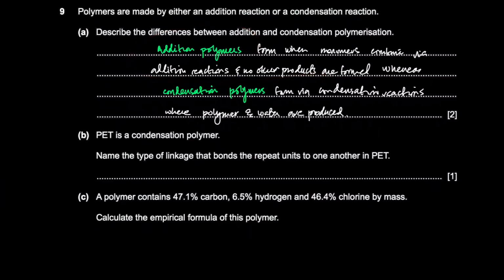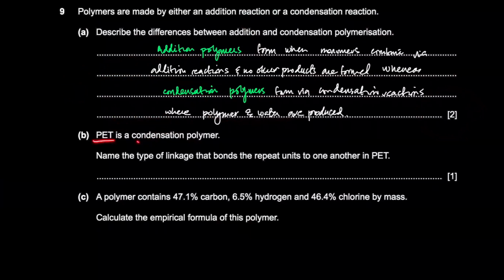Addition polymers rely on just carbon-carbon double bonds, whereas for condensation polymers you need two different functional groups, such as acid and alcohol or acid and amine. You would always need two functional groups, either in the same monomer or two different monomers. Two functional groups here, just one functional group here. So these are some more differences. You just have to state one difference and explain it, because obviously you can't write all of them.